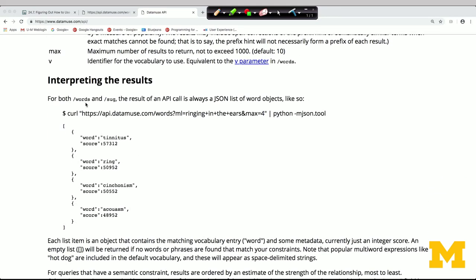I've passed over the other endpoint, /sug, and I found something about what the responses will look like. It's going to be a list. That's what the square brackets tell me. And they tell me it's always going to be in the JSON format, which you've been seeing already. And it's a list of dictionaries. Each dictionary is telling us information about one of the words that is related to our query. If our query was for words that rhyme with funny, then each word that is a good rhyme for funny would have one dictionary in this list. So this is a relatively simple API, and the documentation is pretty clear. You can figure out pretty well how to use it.